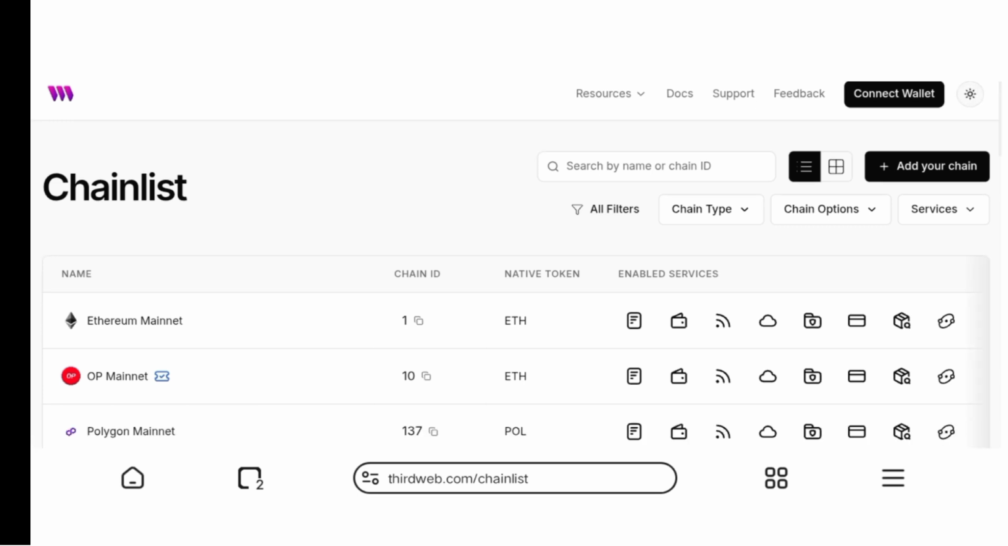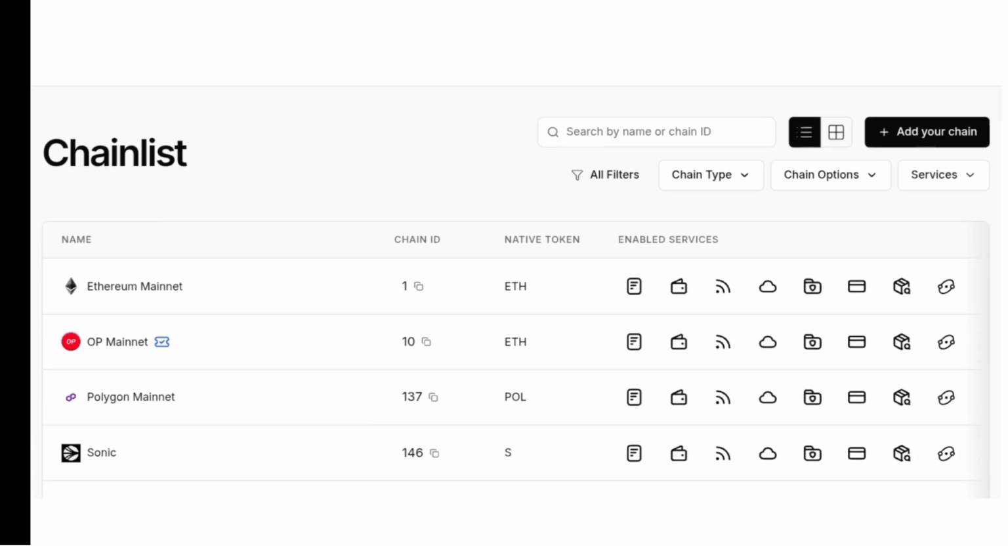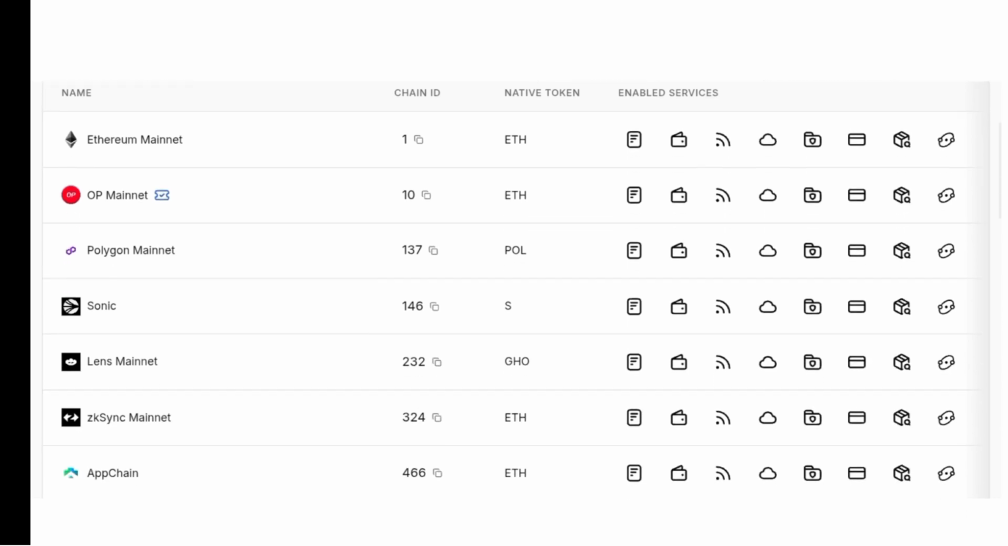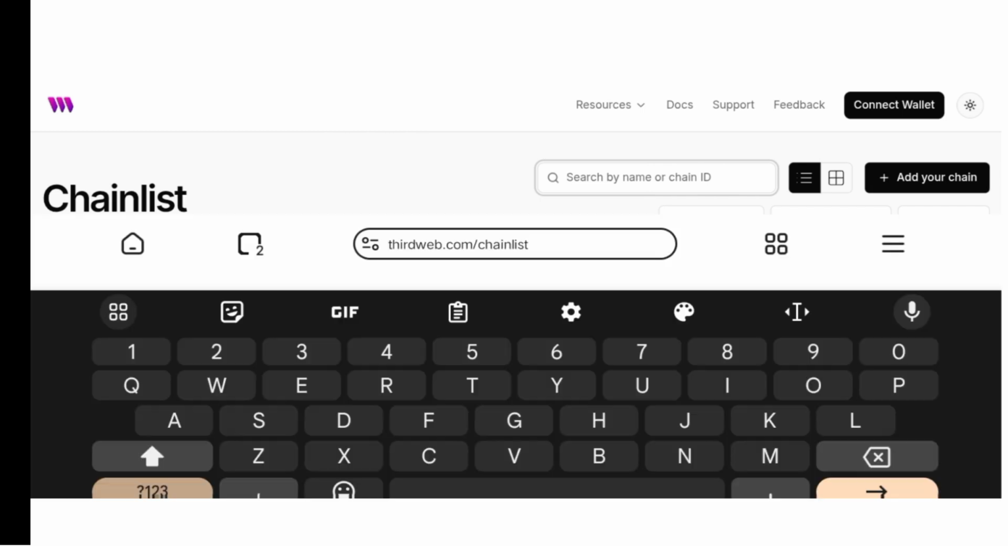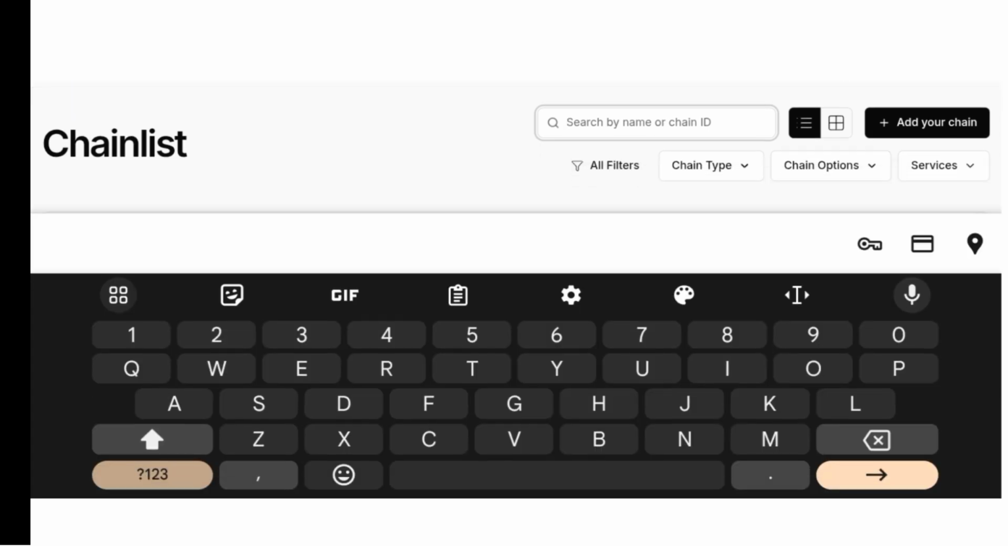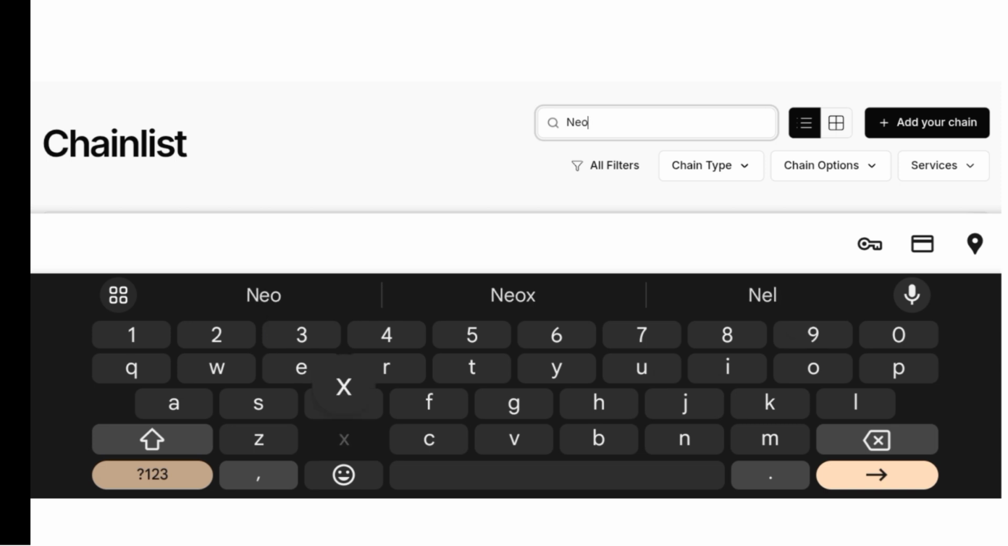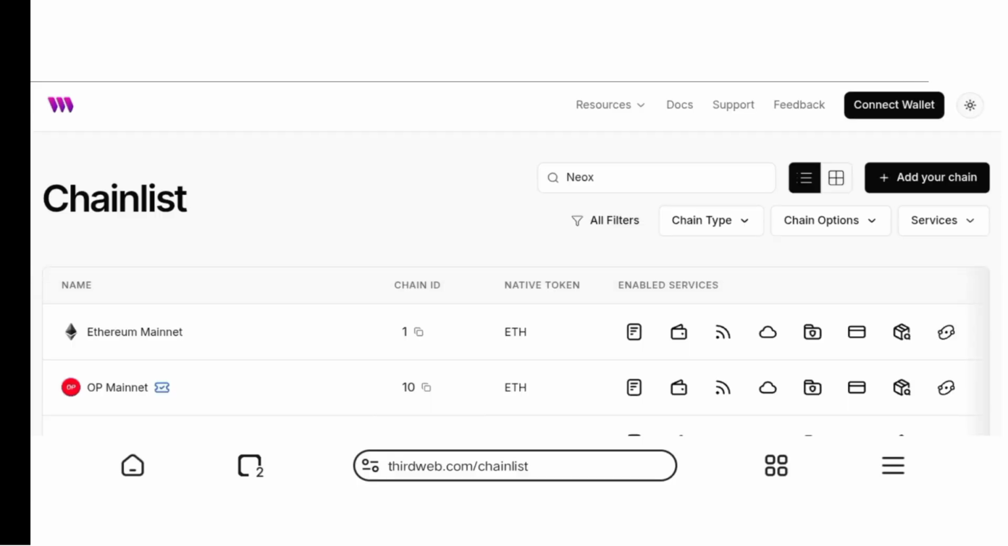Yeah, so this is it. You can see Ethereum is here, Polygon is here, Lens mainnet, and more. Now I know some of us are really eager to build on NeoX, the EVM sidechain of Neo blockchain. To search for NeoX, you can see the search bar here. You can also see where you can connect your wallet and add your chain. Click on search by name. That's the search bar I just mentioned. And then type in NeoX. I will just type in NeoX and then search for it.